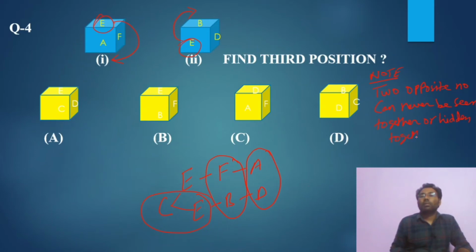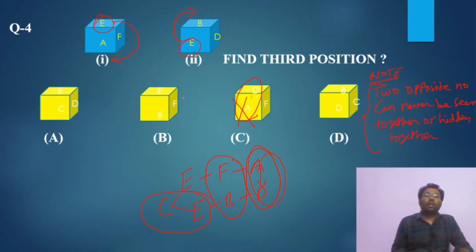Together. What does this mean? It means two opposite numbers A and D can never be seen together. Like here, A and D can never be seen together on the dice and can never be hidden together. Okay, so it can never be, so this is not possible.